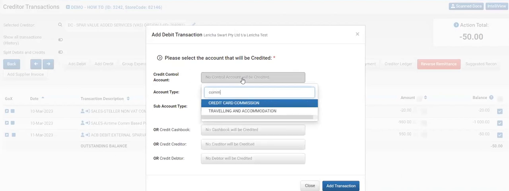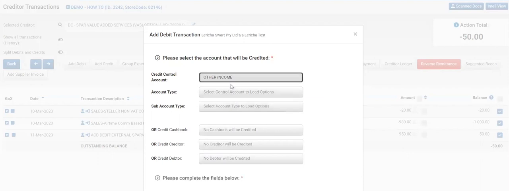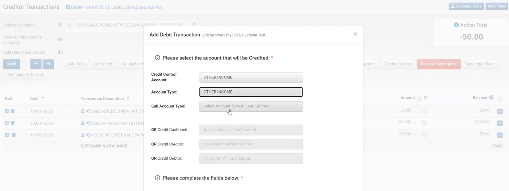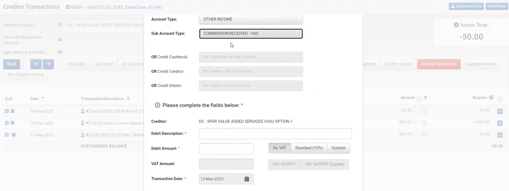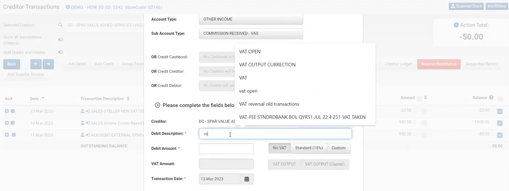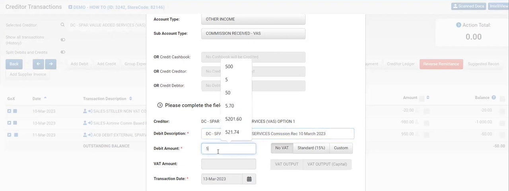The contra account to select would be other income, commission received, or a dedicated VAS commission account. The description to be captured should be VAS commission received for the certain time period. You capture your commission amount and you need to take VAT on your journal entry.